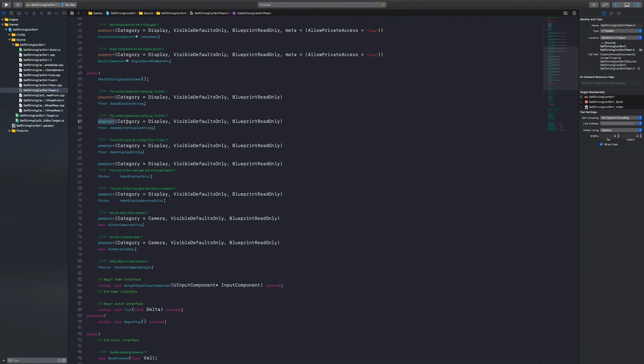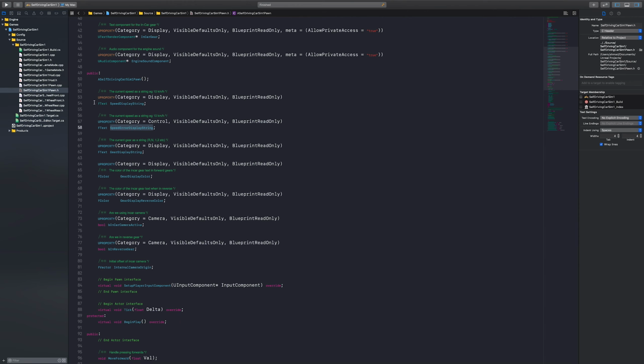This is the category. So under which category, I'll show you that later, but let's put that as control, because this is what we will use to control the vehicle. And here, that means we can only read that variable, so we cannot edit it from the blueprint or inside the blueprint editor. So it is in public, because we can access it from other objects.